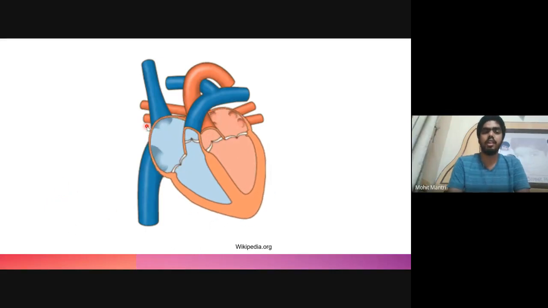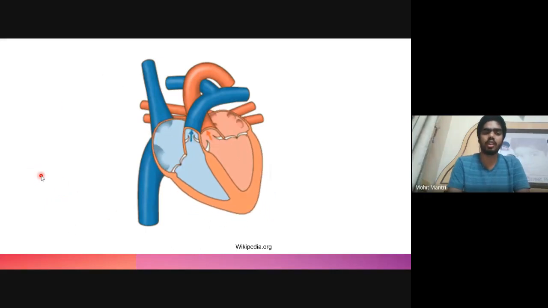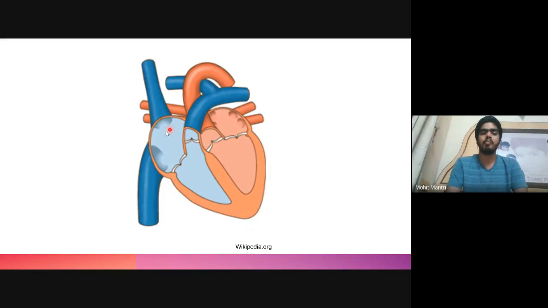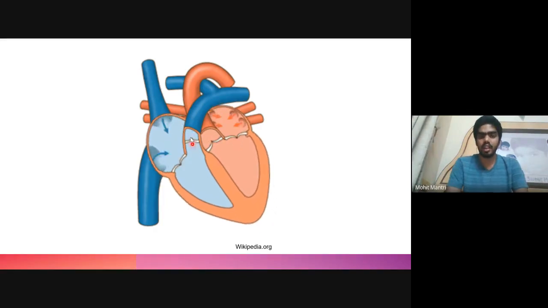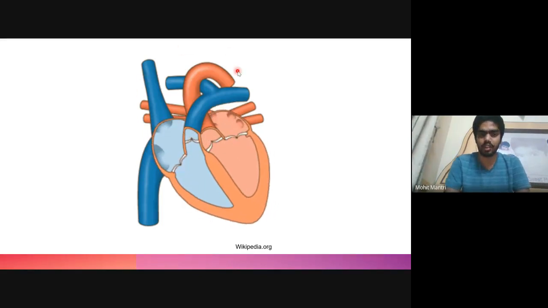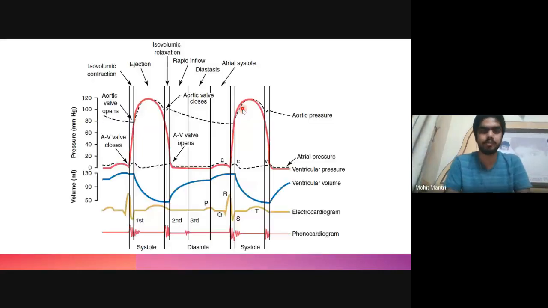And after reaching the tissue, the oxygen is transferred to the tissue, and the carbon dioxide is collected back, and similarly those deoxygenated blood is coming back to the right atrium, and this cycle continues. This is known as double circulation because the blood enters and leaves the heart twice during the whole circulation. Once in the form of deoxygenated blood and once in the form of oxygenated blood.